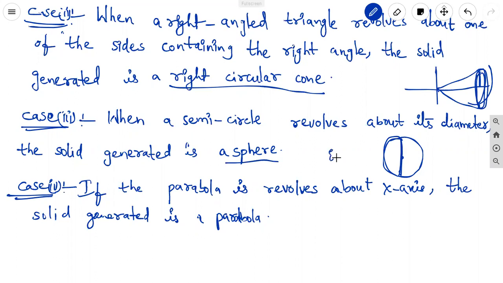For this, generally we play with the bangle. If we revolve it about one point of the edge, then it makes the sphere. The fourth one, if the parabola revolves about the x-axis, this is the parabola, then the solid generated is a parabola only. It is a symmetric figure with respect to the x-axis, so the solid generated is the parabola only.